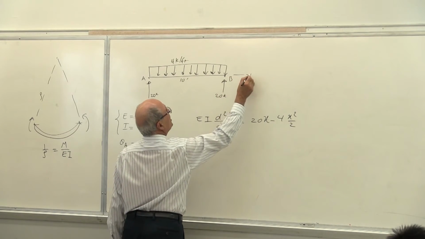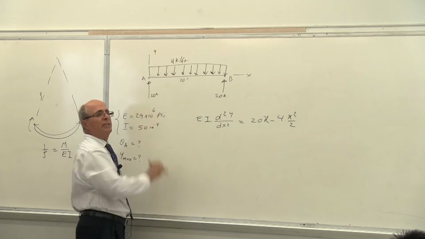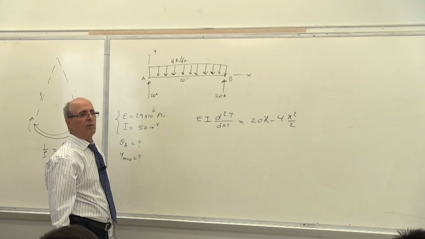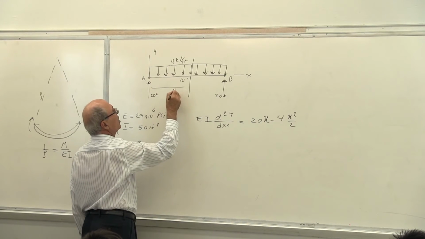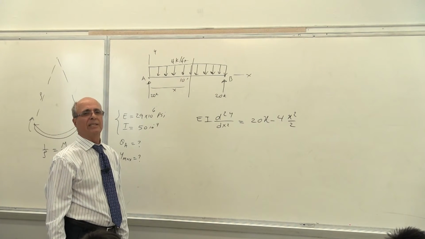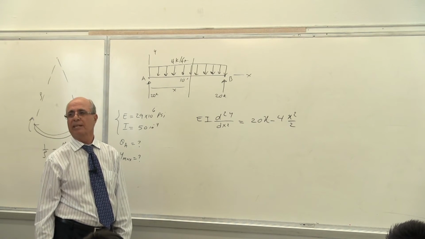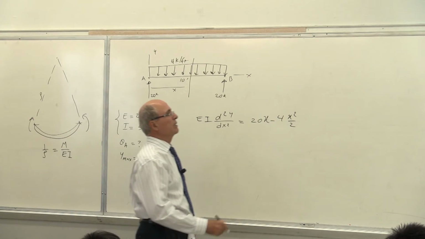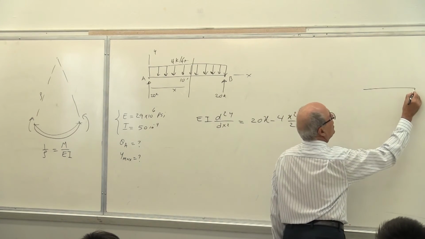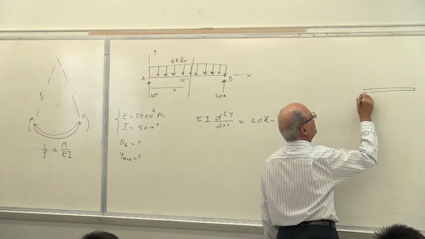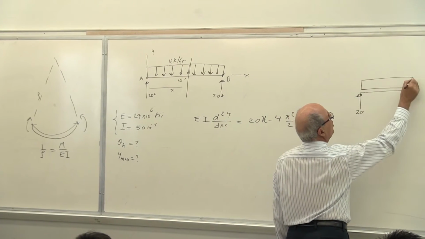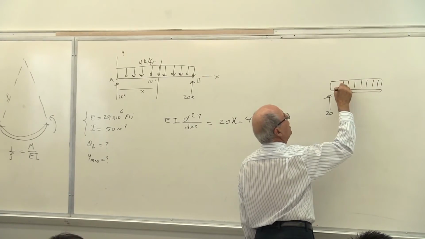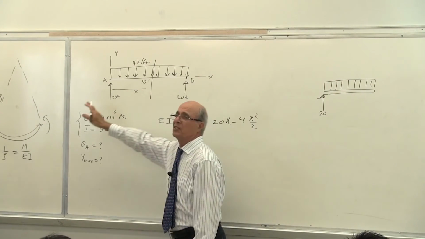First of all, didn't I say you call this one x and this one y? Yes or no? Or w or m or whatever you like. You call this beam at a distance of x. Isn't that what you have done in the past? Correct? Actually, we did it at the beginning of the class. Come on, guys. Okay, here it is. This is 20, yes or no? And this is the load. This is the free body diagram of the left-hand side of this beam.